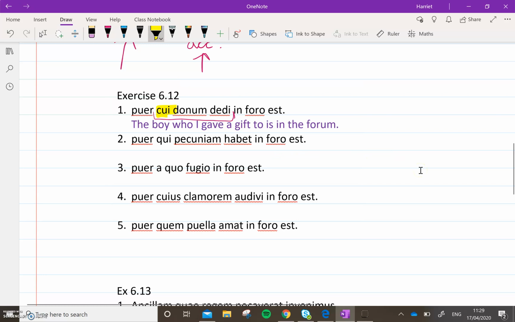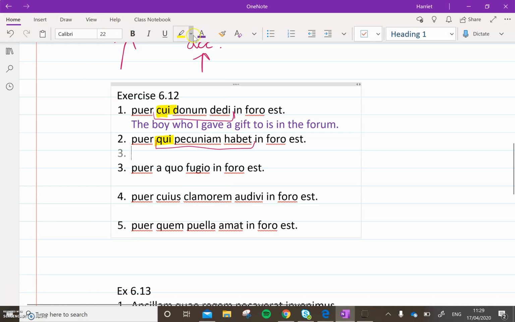Few clues here. Quae is your relative pronoun. Qui pecuniam habet is your relative clause. Have a go at that. Pause the video and then press play to reveal the answer. Okay, here we go for this one. So our answer to this is the boy who has money is in the forum. Okay, so here quae is nominative, masculine, singular. It refers to the boy, but it's also nominative because within this relative clause here, he's still doing the action. He's the one that has the money.